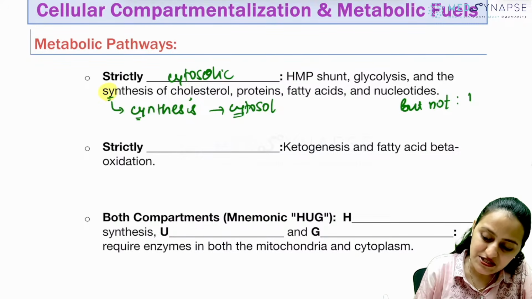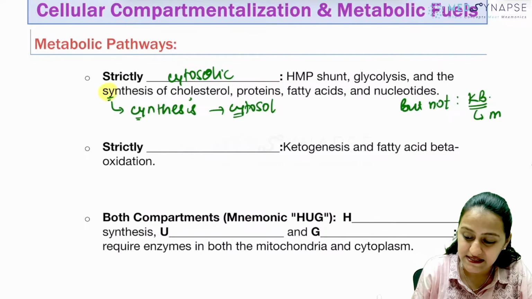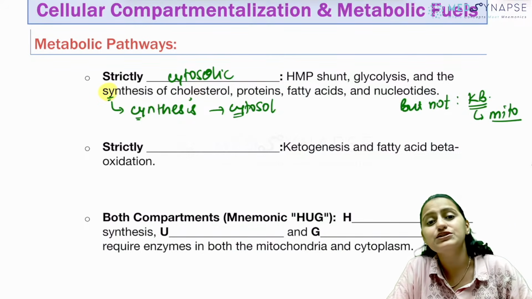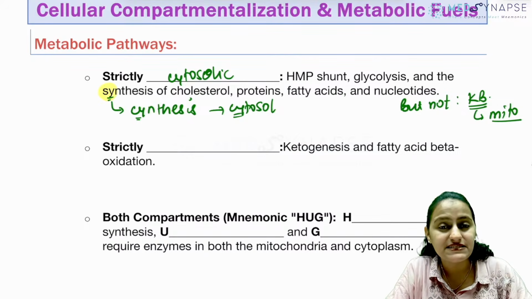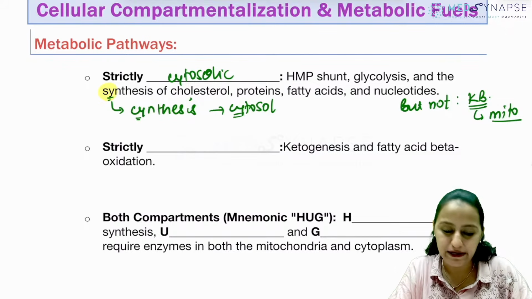So remember, the synthesis that does not occur in the cytosol is ketone body synthesis, ketogenesis. It occurs in the mitochondria. Remember, ketogenesis actually takes place when? In the fed state or fasting state? In the fasting state, right? So it is like catabolic. So they occur in the mitochondria.